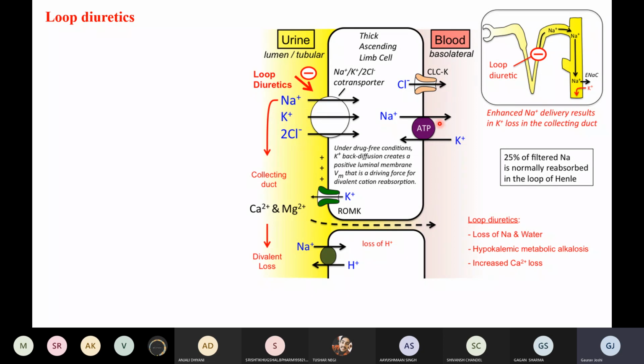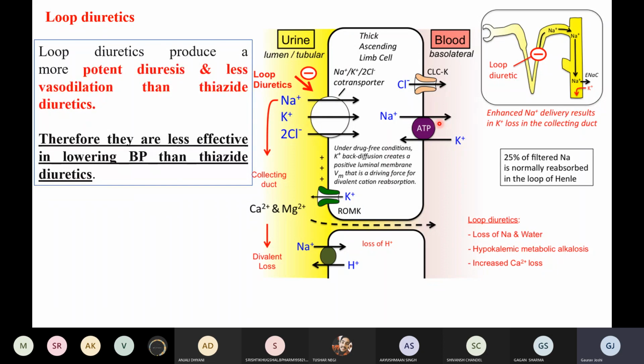But now there is one problem. Physically I was going through the theory, then I'll come back to the diagram. Basically the loop diuretics produce a more potent diuresis, and they promote more potent diuresis and less vasodilation.